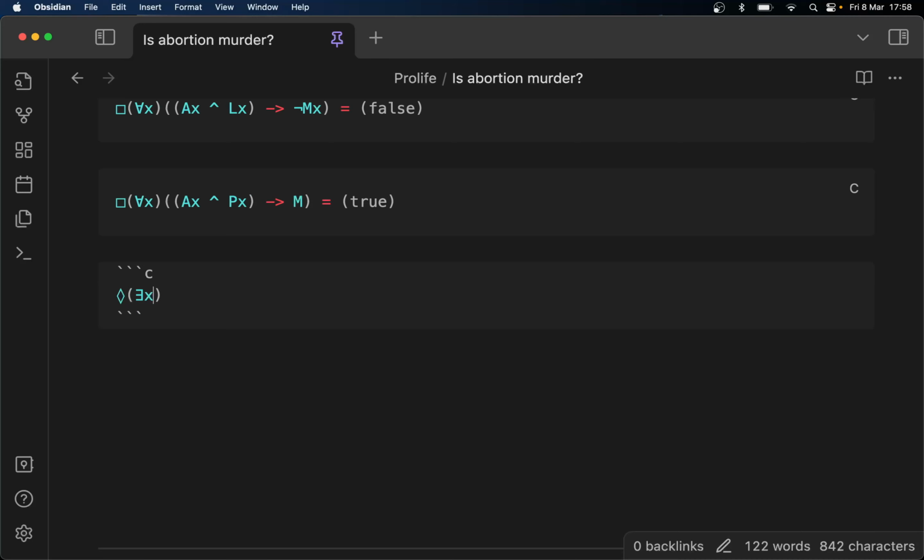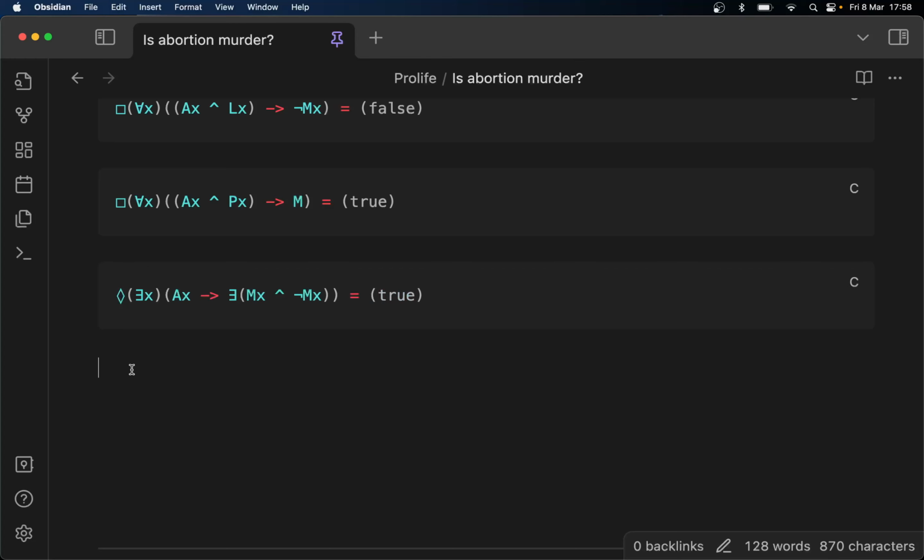Abortion implies that x and x. So now this is true.